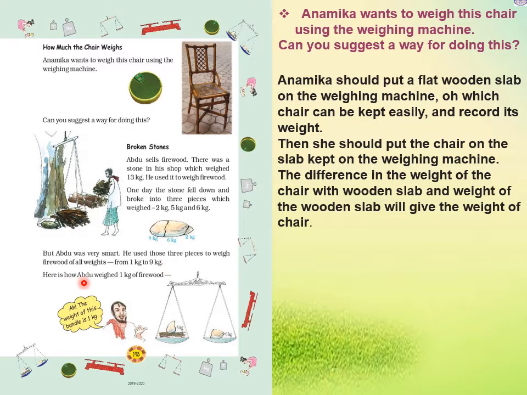So here is how Abdu weighed 1 kg of firewood. The weight of this bundle is 1 kg. So how did we get 1 kg? He put some sticks in one pan, and he already has the 6 kg stone in the other pan, and put the 5 kg stone in the wooden pan. Then when it balances properly, it means he can give 1 kg of firewood to the customer.